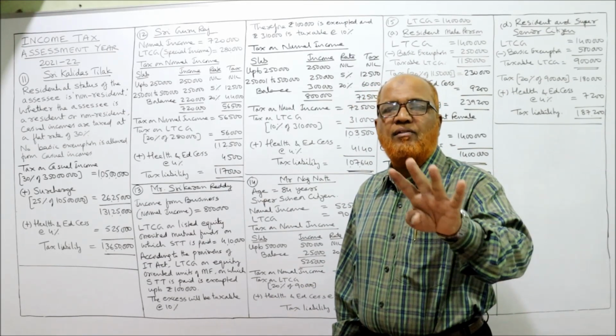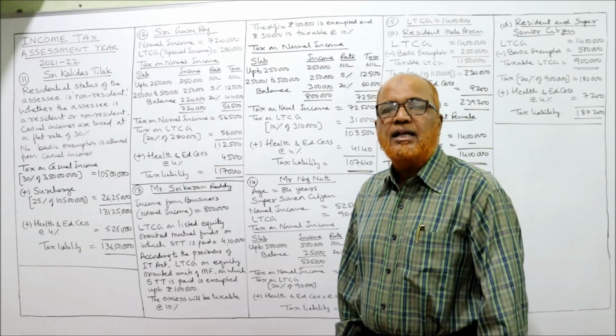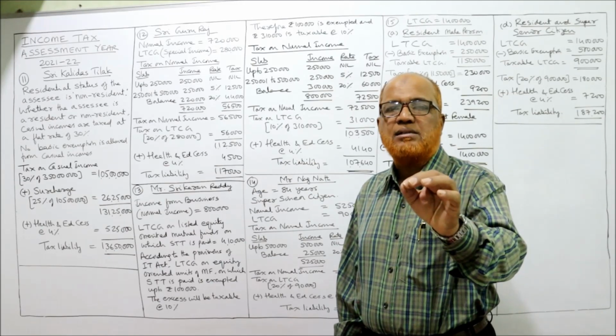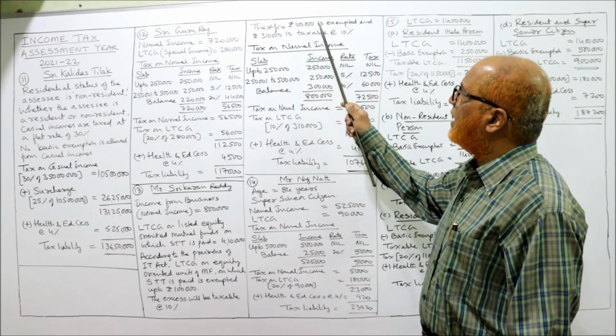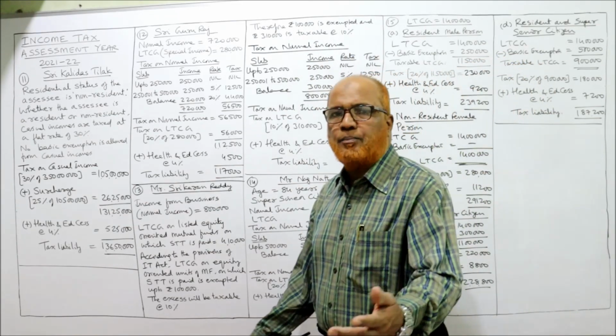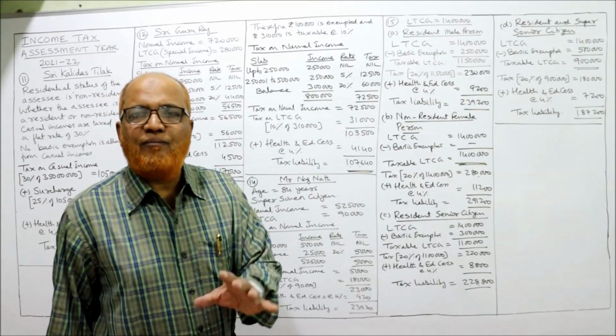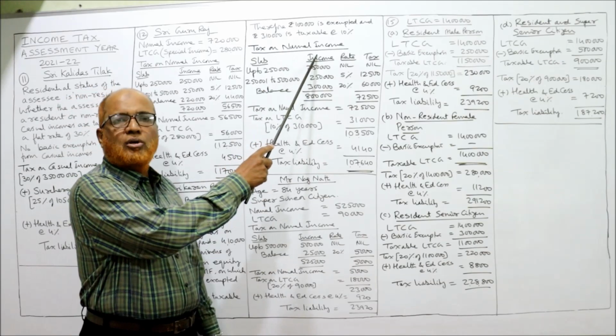In our problem, it is given 4,10,000. Out of 4,10,000, 1 lakh is exempted. 3,10,000 is taxable at a flat rate of 10%. So 1 lakh rupees is exempted and 3,10,000 is taxable at 10%. That is the new point in this problem. So first we calculate the tax on normal income.